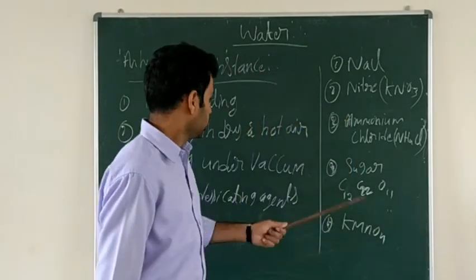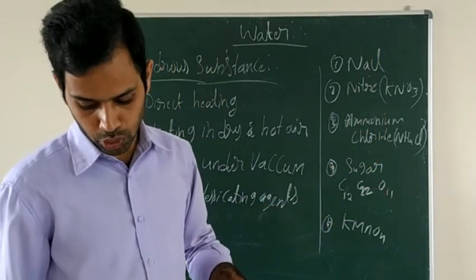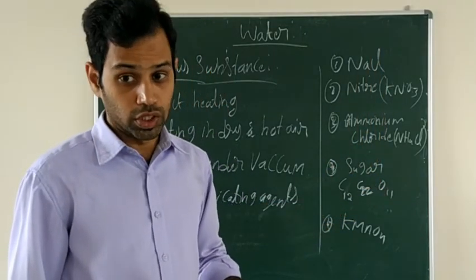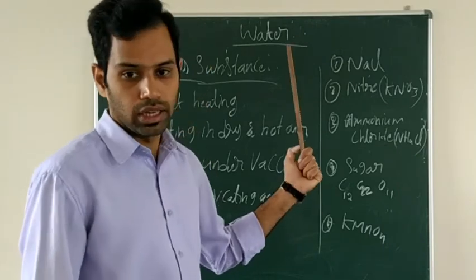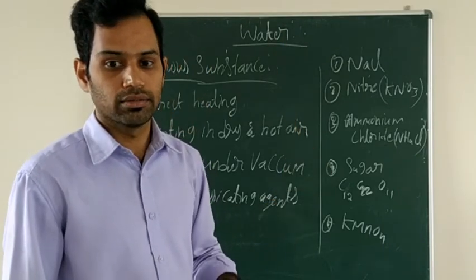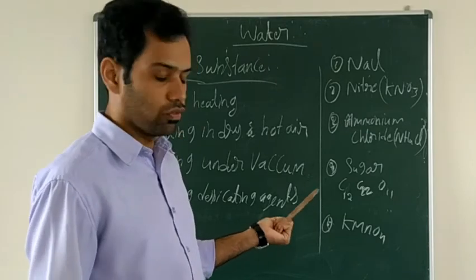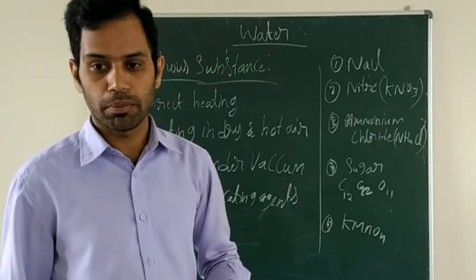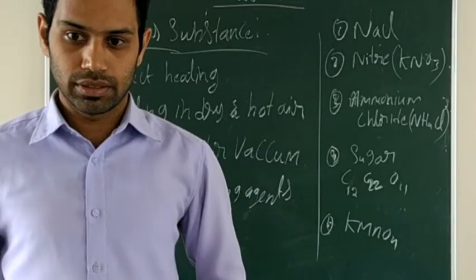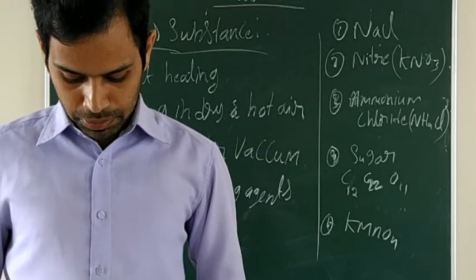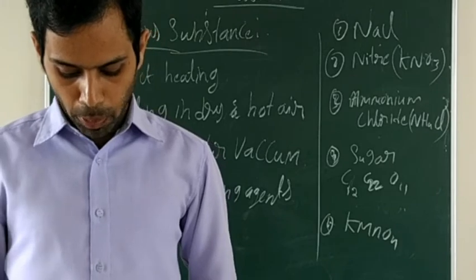Fourth one sugar, that is sucrose, C12H22O11. And the last one, potassium permanganate, KMnO4. So these are a few anhydrous substances. Now I will move to the properties.